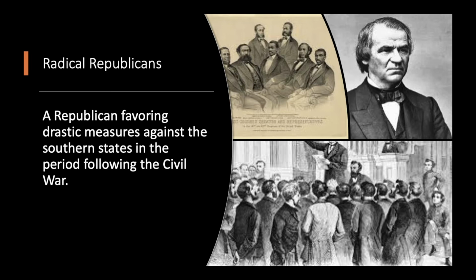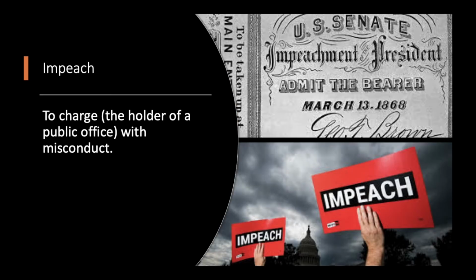Next word is Radical Republicans. These are Republicans favoring drastic measures against the southern states in the period following the Civil War. So this was a congressional group that wanted to kind of punish the Confederacy, but also make sure that it wasn't going to happen again. After the Civil War, nobody was going to leave the Union, so they were known as the Radical Republicans, and they ended up taking control of Reconstruction during the time after the Civil War.